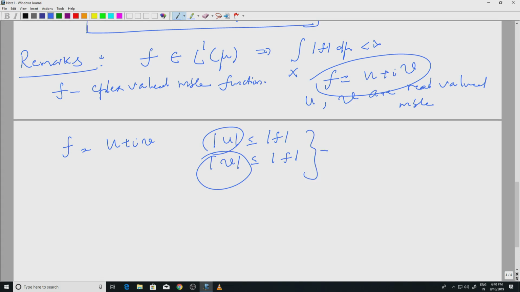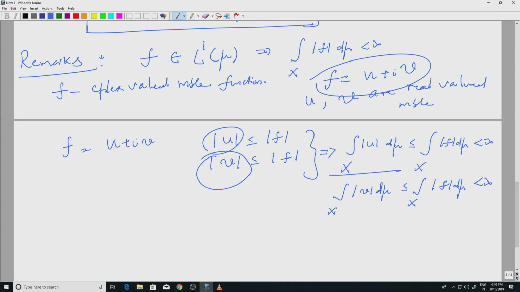So, by monotonicity of the integral, we have integral over x mod u d mu is less than or equal to integral over x mod f d mu, which is finite. Similarly, integral over x mod v d mu is less than or equal to integral over x mod f d mu. Both are finite. So, both u and v are actually in L1 of mu.